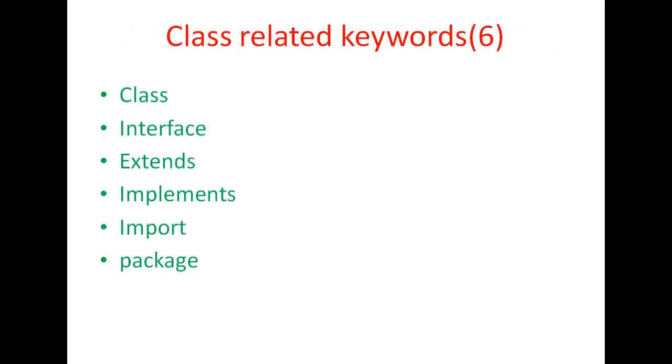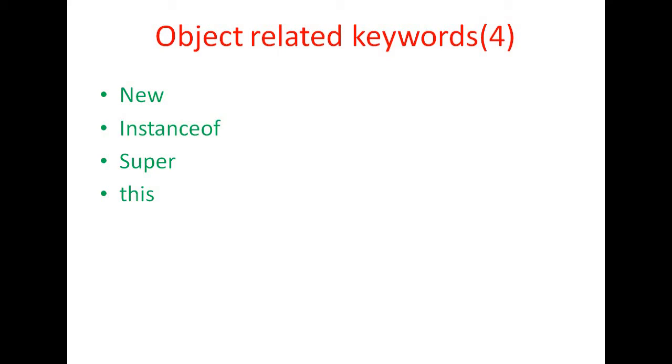Then class related keywords, 6 keywords are there: class, interface, extends, implements, import, and package. Then 4 object related keywords are there, that is new, instanceof, super, and this.